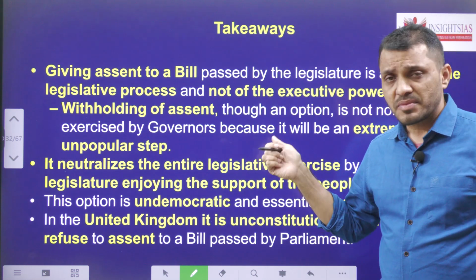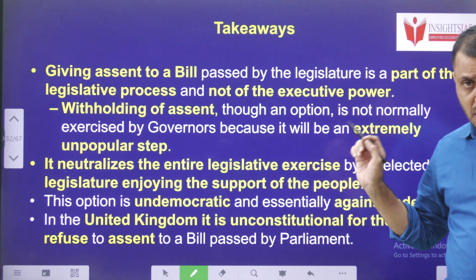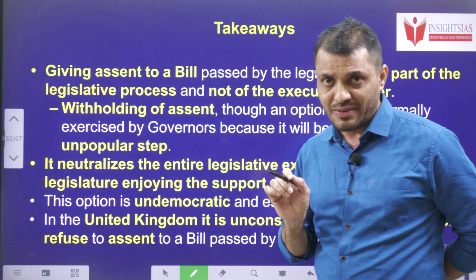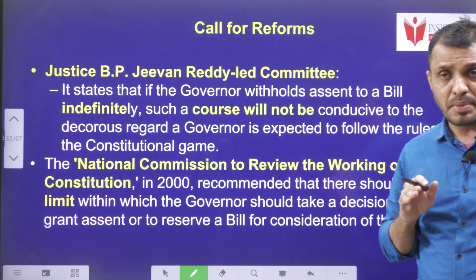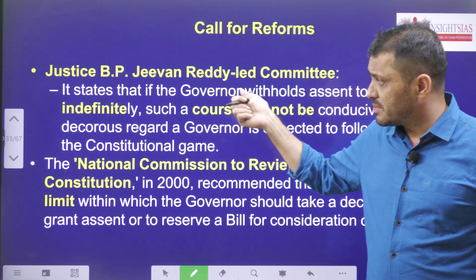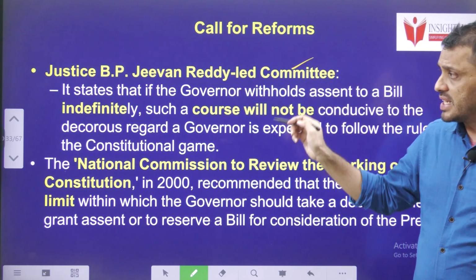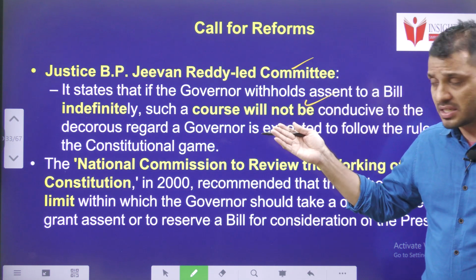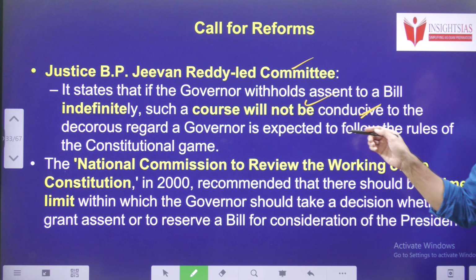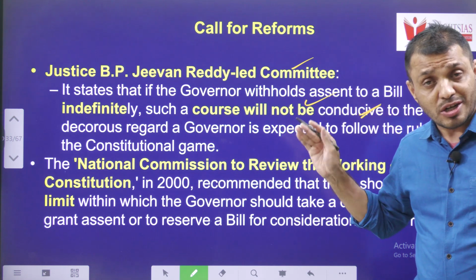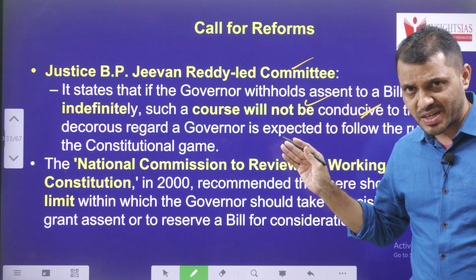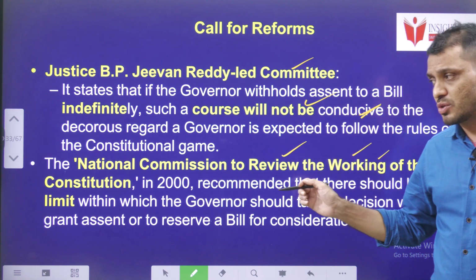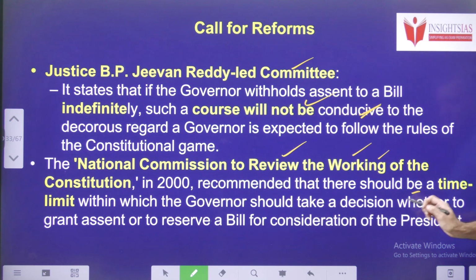These are the takeaways. Governor has to take action as soon as possible when a bill reaches the governor. Governor cannot sit on a bill perpetually. So the Justice BP Jeevan Reddy Committee suggested that the governor withholding assent indefinitely is not conducive to democracy, and it is not conducive to the decorum of the governor's office, and governor should not delay the bill.